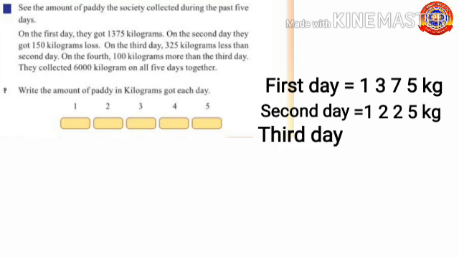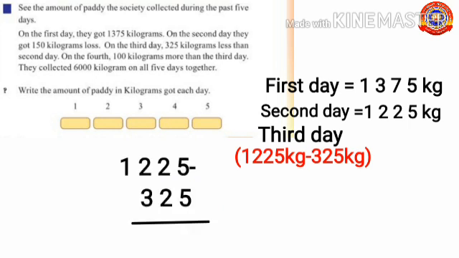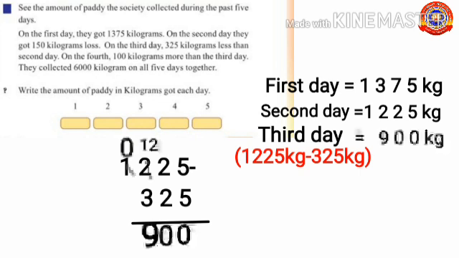On the third day, 325 kilograms less than second day. So, to find out the amount of paddy got on the third day, subtract 325 kilogram from 1225 kilogram. 1225 minus 325. 5 minus 5, 0. 2 minus 2. We can't subtract 3 from 2. So borrow 1 from 1. 2 becomes 12 and 1 becomes 0. 12 minus 3, 9. 900. Paddy collected on the third day equals 900.